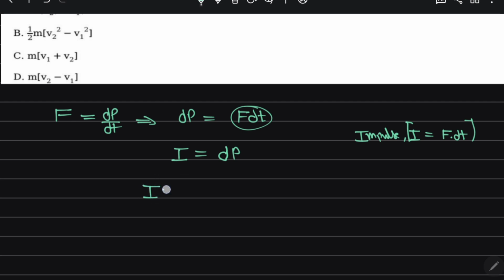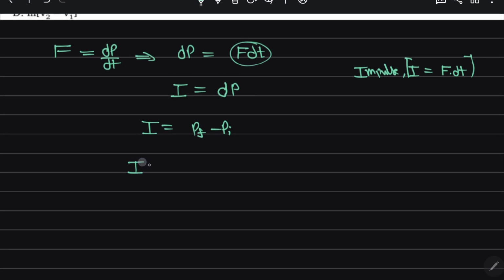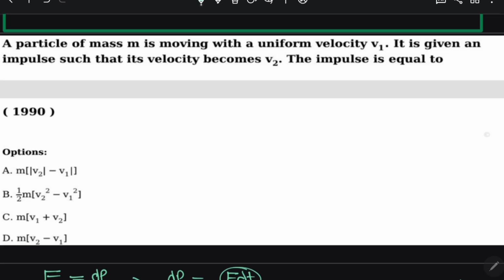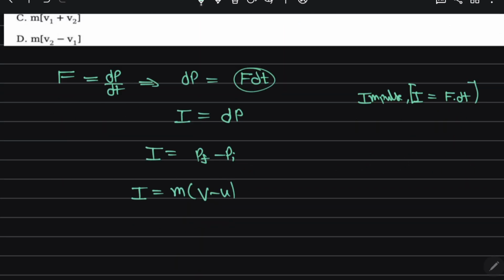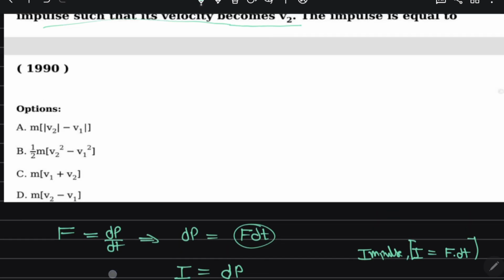So impulse, can I write p final minus p initial. So impulse, can I write here m(v minus u). Now in this question they are saying that a particle of mass m moving with the uniform velocity v1 is given impulse such that its velocity becomes v2, means initial velocity is v1 and final velocity becomes v2.